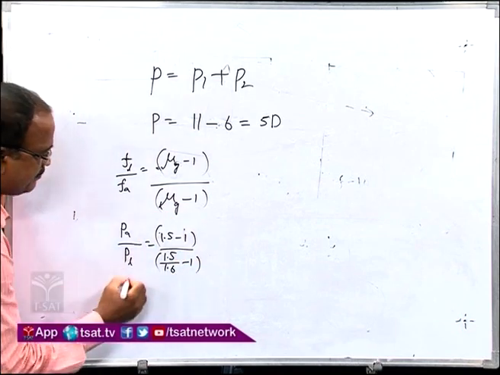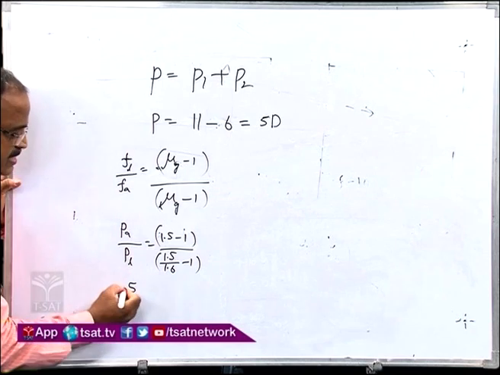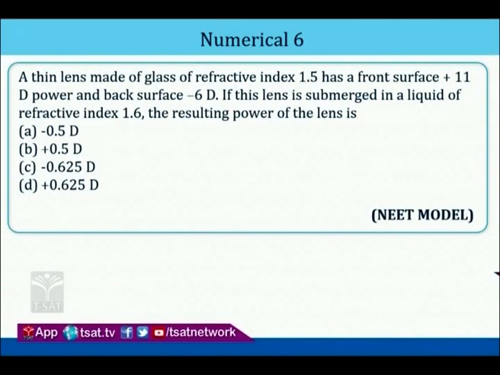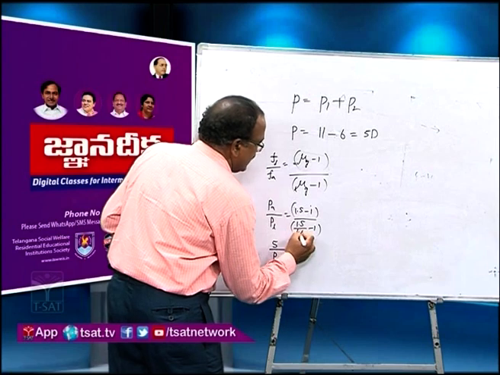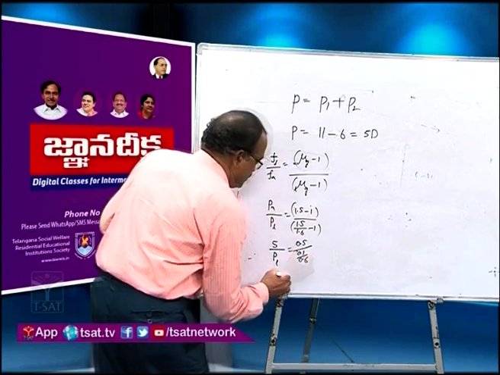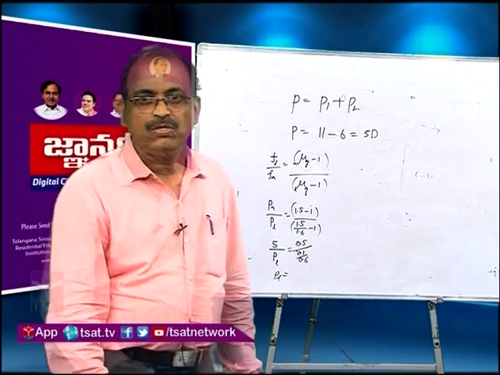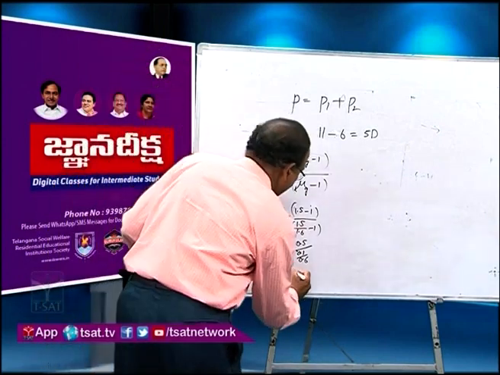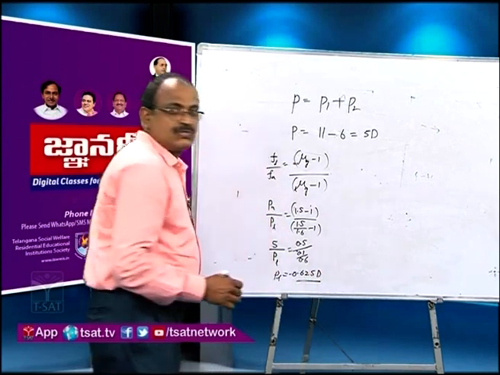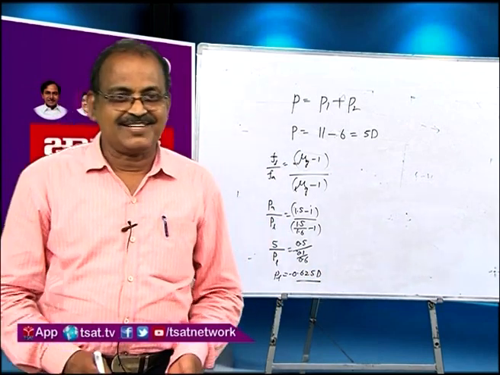Therefore the power of this lens in the air is given, and what we have to find is the resulting power of the lens when it is in the liquid. So it is 0.5, and it is equal to minus 6. So these are the questions which were discussed.